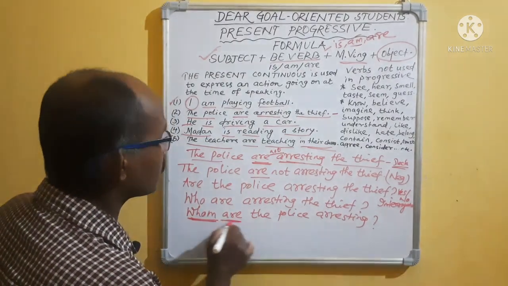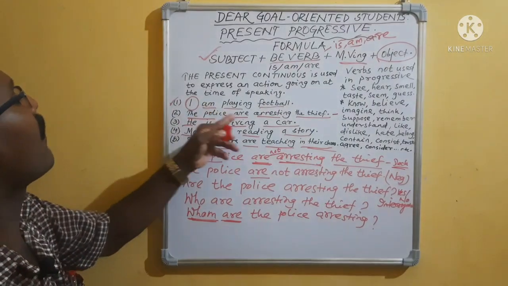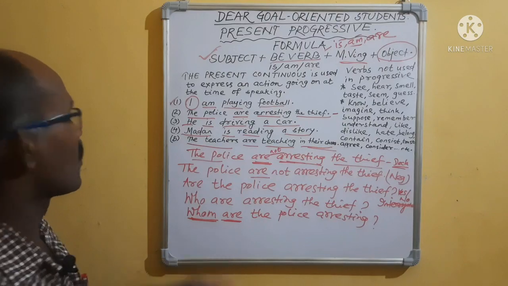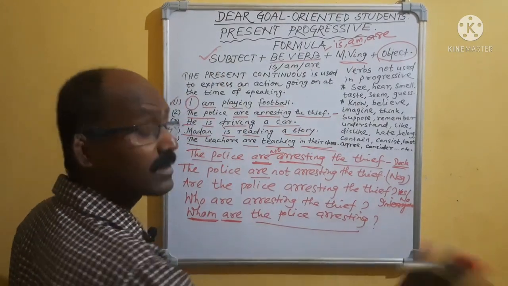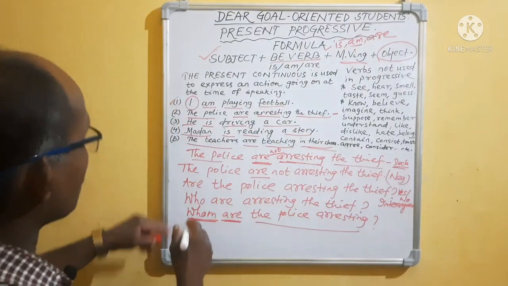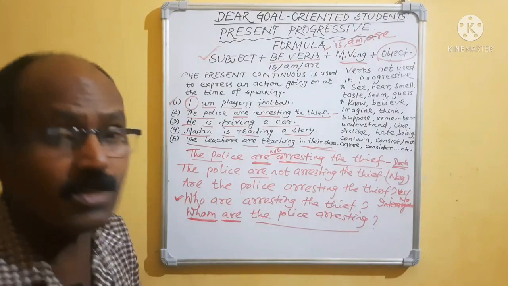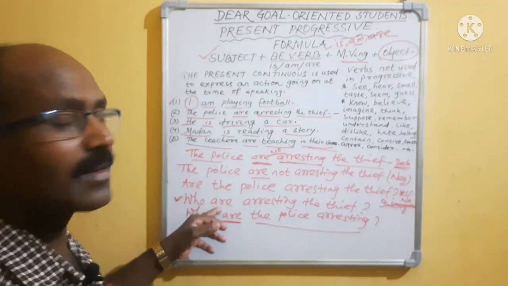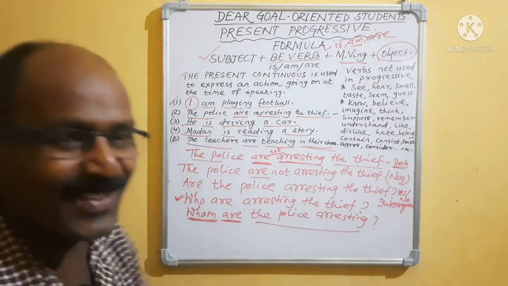You will take the verb. Which verb? Here you will find the helping verb: are, is, are. You can take are. Whom are the police arresting? That means the answer is the thief. So leave the thief. Suppose in the first sentence, who are arresting the thief? Here the police. You leave the police here. Who? WH word came. Then be verb came. Who are arresting the thief? Otherwise, another thing is there.